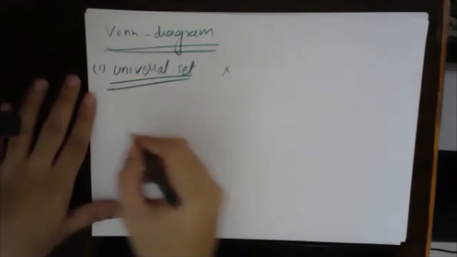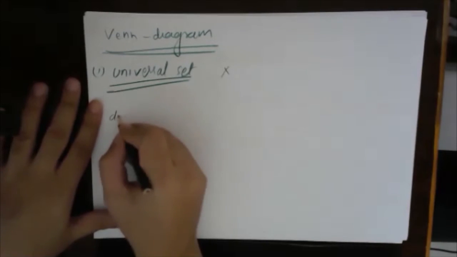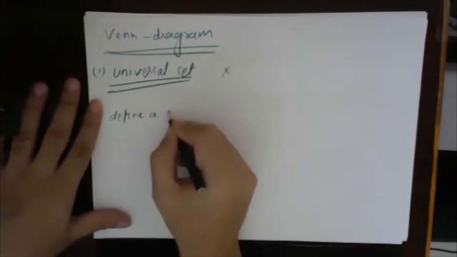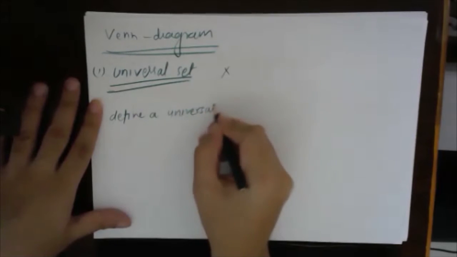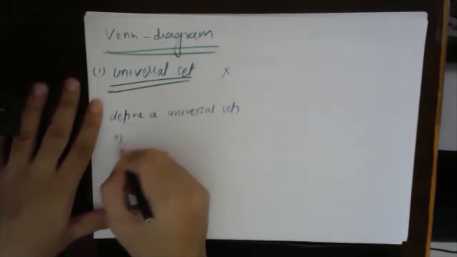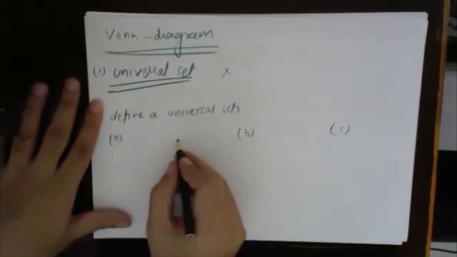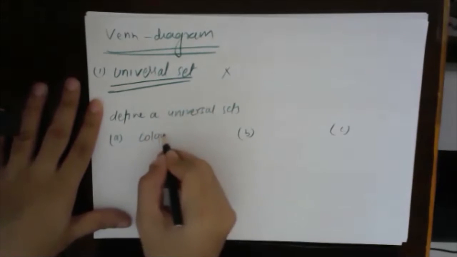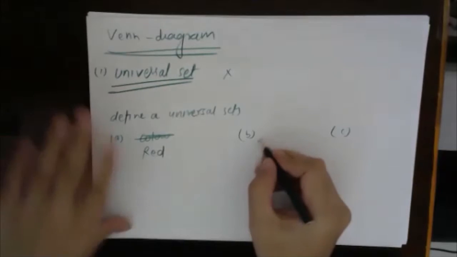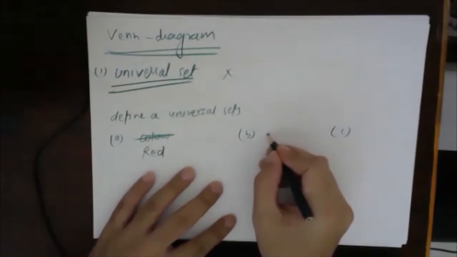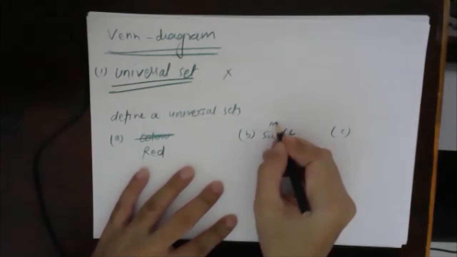Suppose I'm saying define a universal set. These are three different questions, A, B, and C. In the first question, I am talking about red. In the second question, I am talking about Maruti Swift.